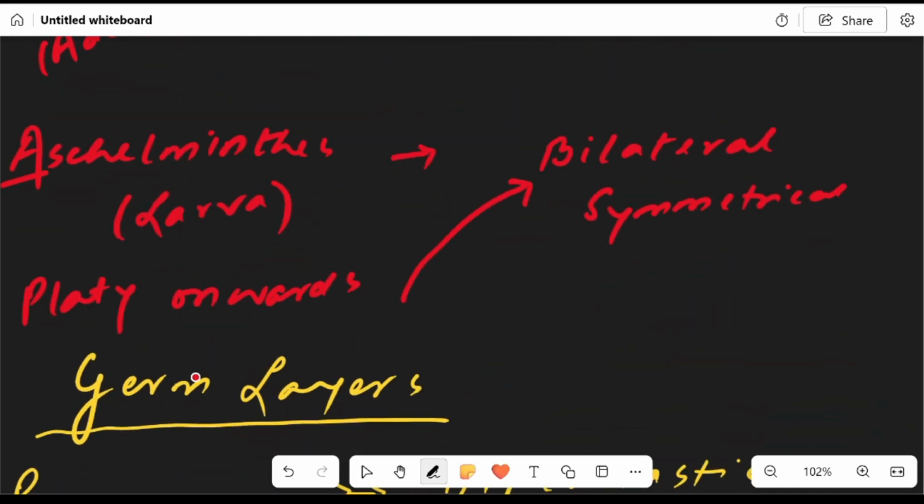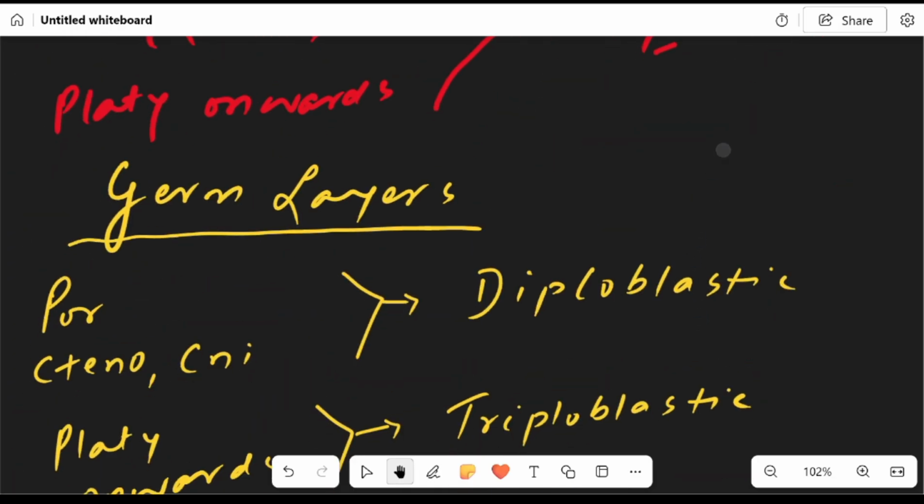Aschelminthes, larva stage, shows bilateral symmetry, and Platyhelminthes onwards also show bilateral symmetry.